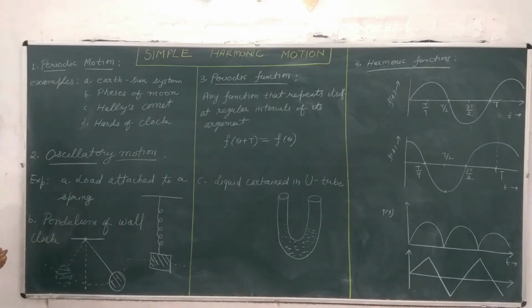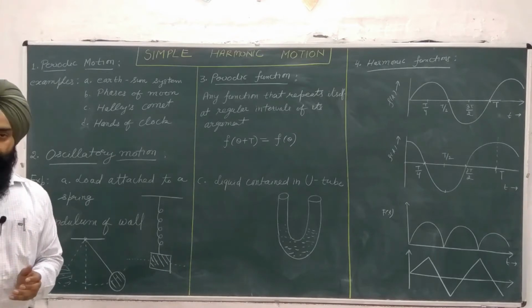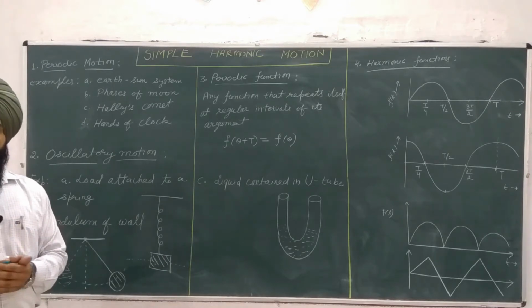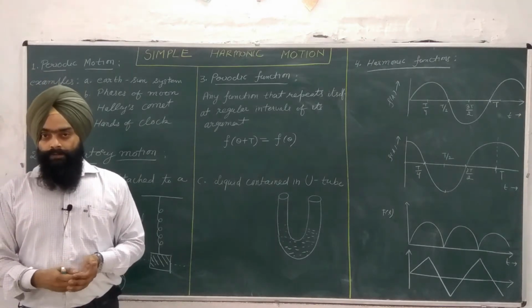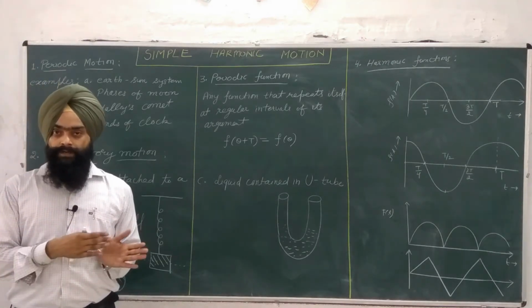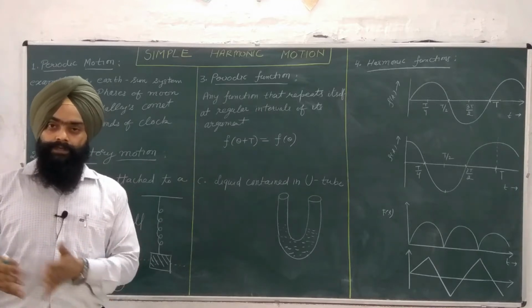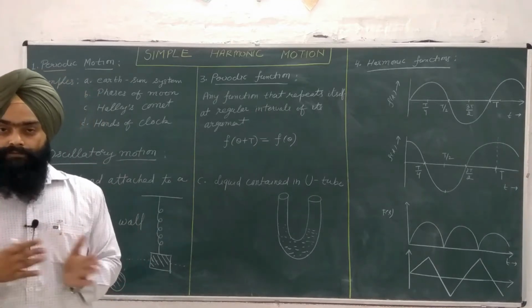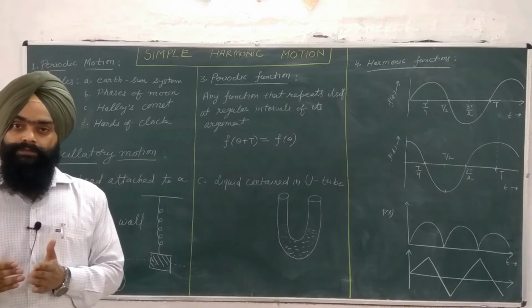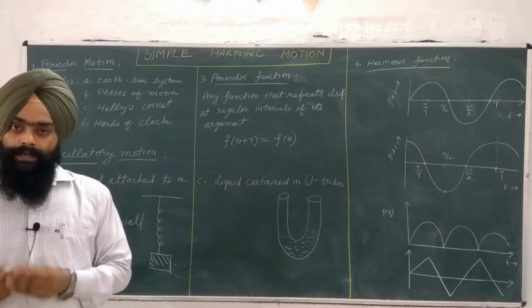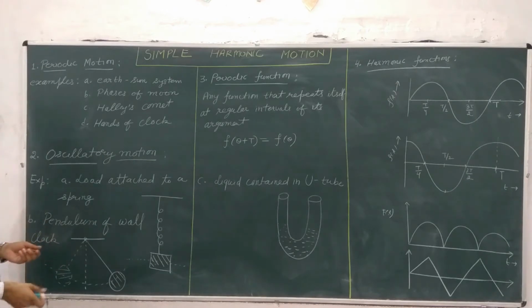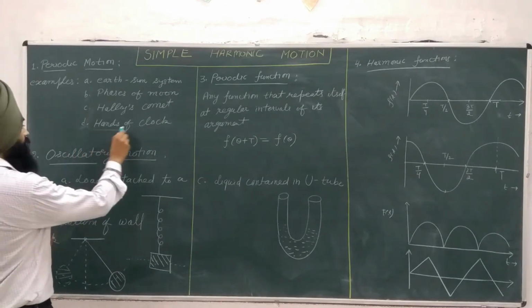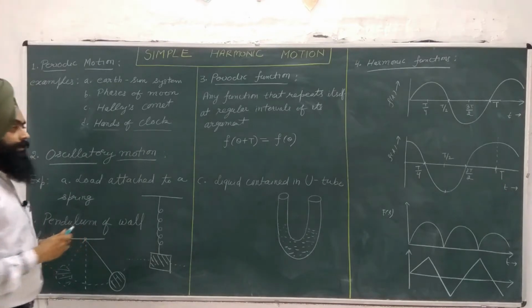The third example is Halley's Comet. Halley's Comet revolves around the Sun and it can be seen on the Earth after every 76 years. In recent years it was seen in 1910, then it was seen in 1986. So after a period of 76 years, this motion is also repeated and it is kept in the category of periodic motion.